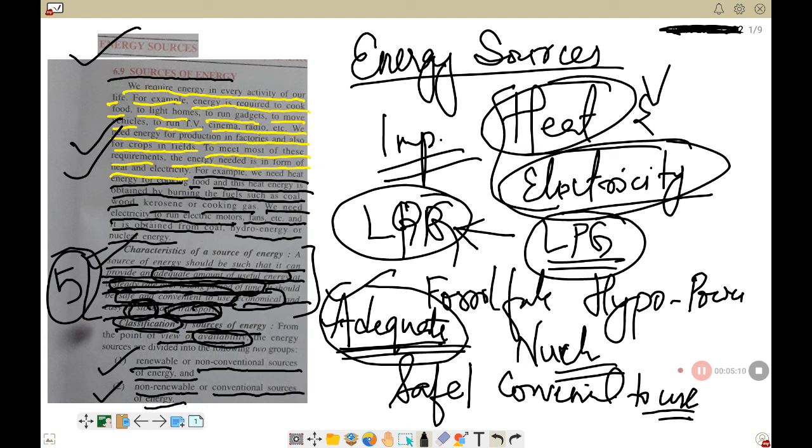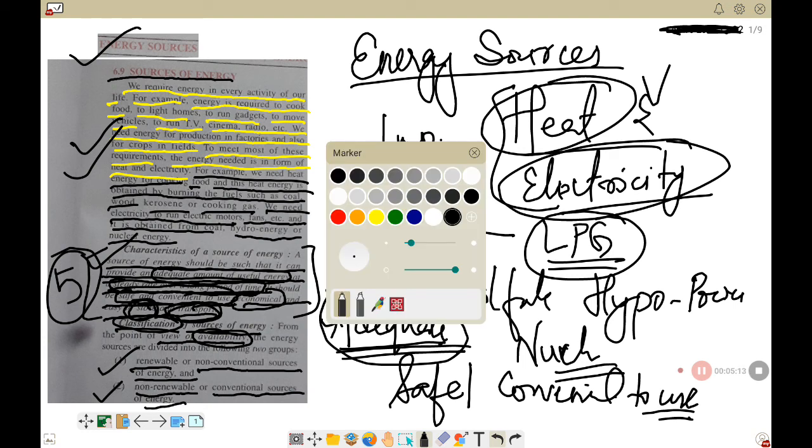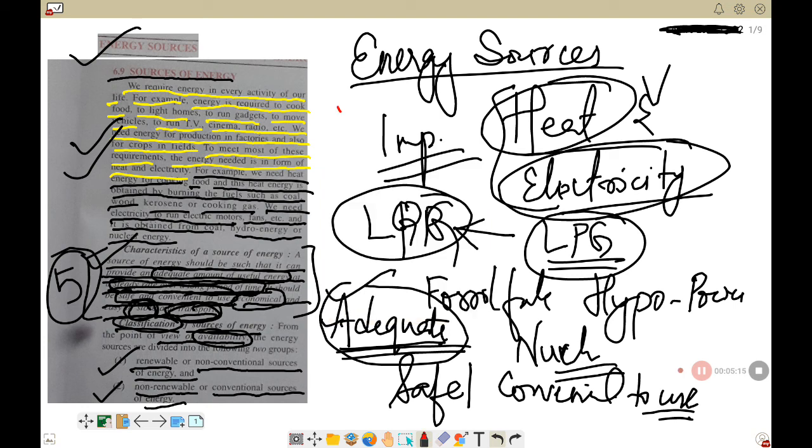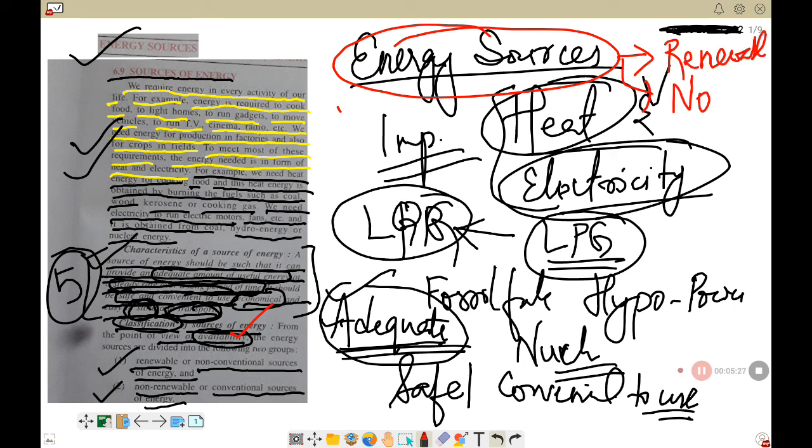So on the basis of availability, energy sources can be of two types: one is renewable, the other is non-renewable.